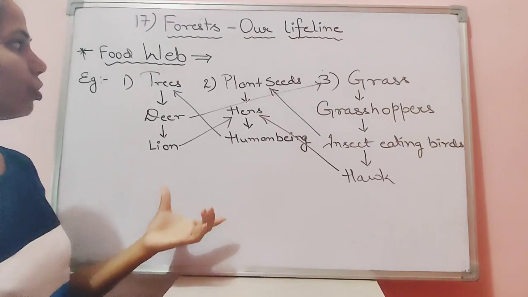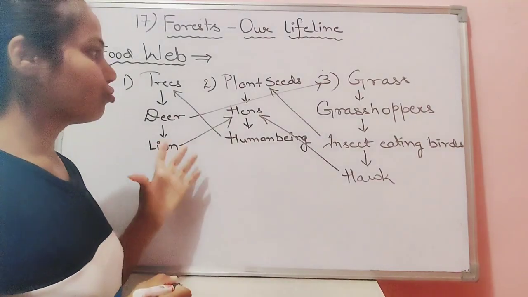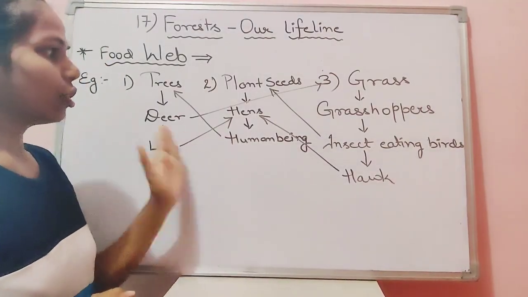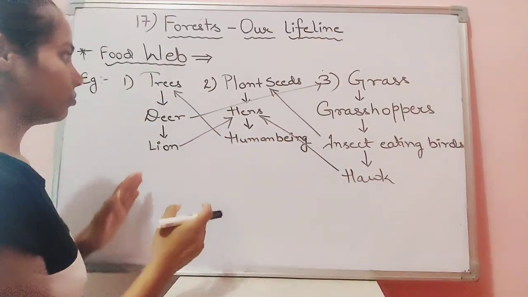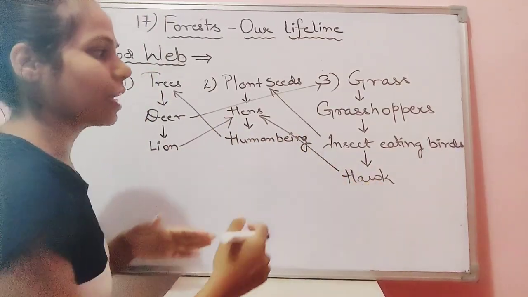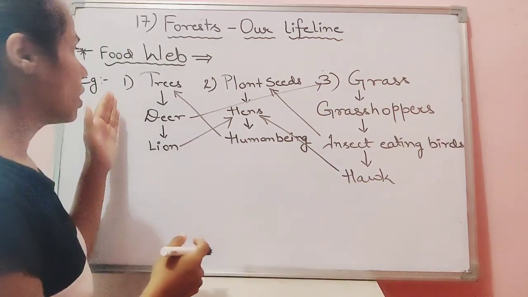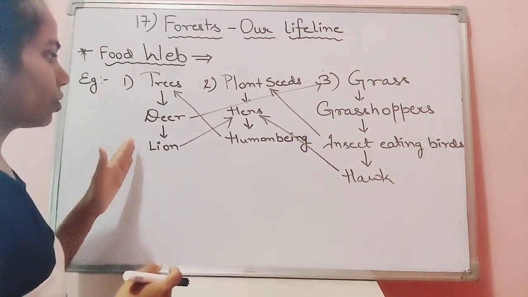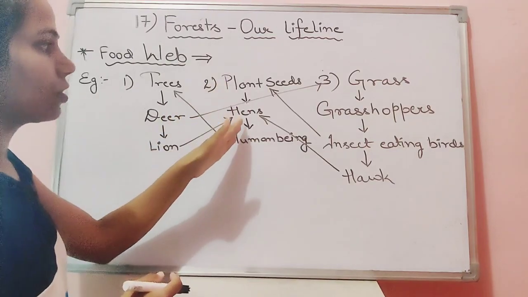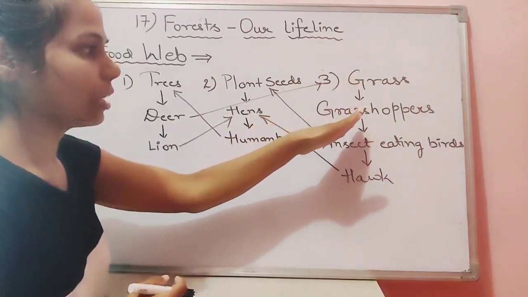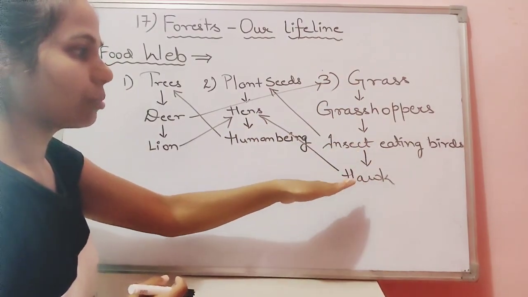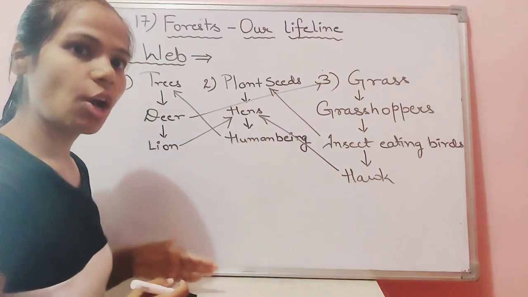Fine, children, having a look at the next topic, that is food web. Here you are observing an interconnection between the food chains. Linear food chains, I had drawn 3 food chains. First one is trees eaten by deer, eaten by lion. Second one is plant seeds eaten by hens, eaten by human being. Third I had drawn grasses eaten by grasshoppers, that is eaten by insect eating birds, that is eaten by hawk.